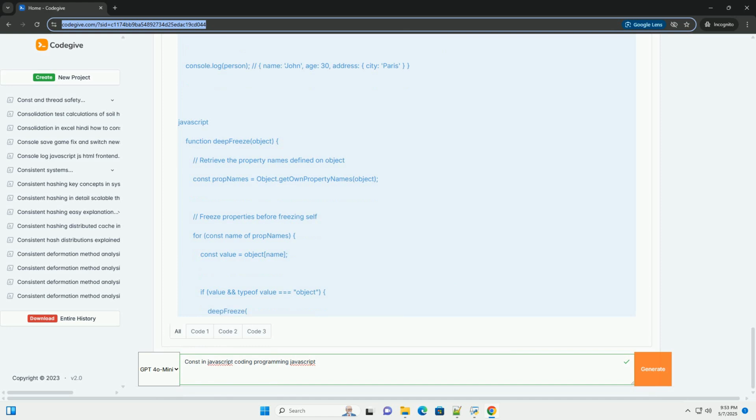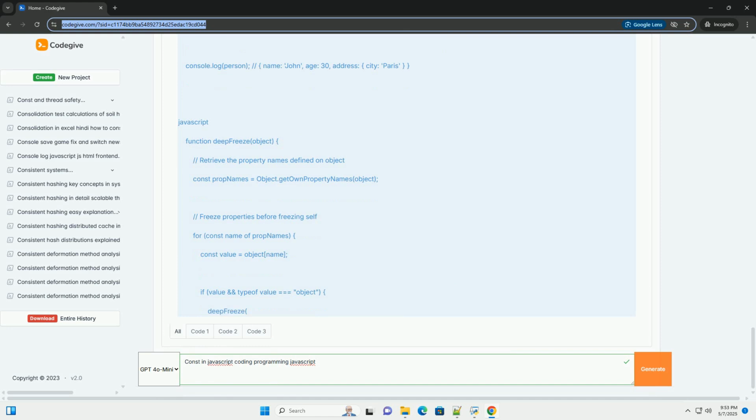Consider your team's coding style. If your team already uses a particular style, such as always using let unless you are certain you want a constant, it is important to follow that pattern. Examples and use cases. 1. Configuration settings. 2. DOM element references. 3. Mathematical constants. 4. Looping with for...of and for...in. 5. Creating a constant object that holds other constants.